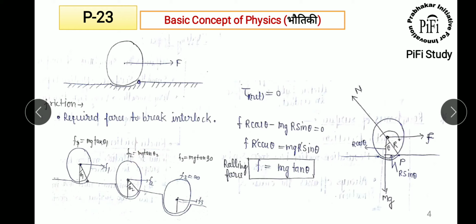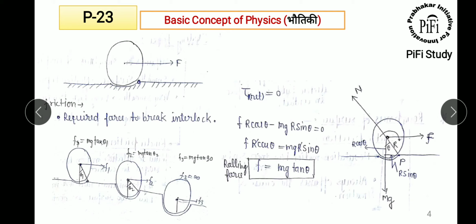If this angle θ2 goes to 90 degrees, that means when your wheel is completely inside, up to half of its radius, on the undulation, then the force required to break the interlocking is infinity. तो आपने देखा होगा इस केस में जब सड़क पे जो अंड्यूलेशन है, अंड्यूलेशन में जब व्हील आधा चला जाता है, then you would have to apply infinite force.